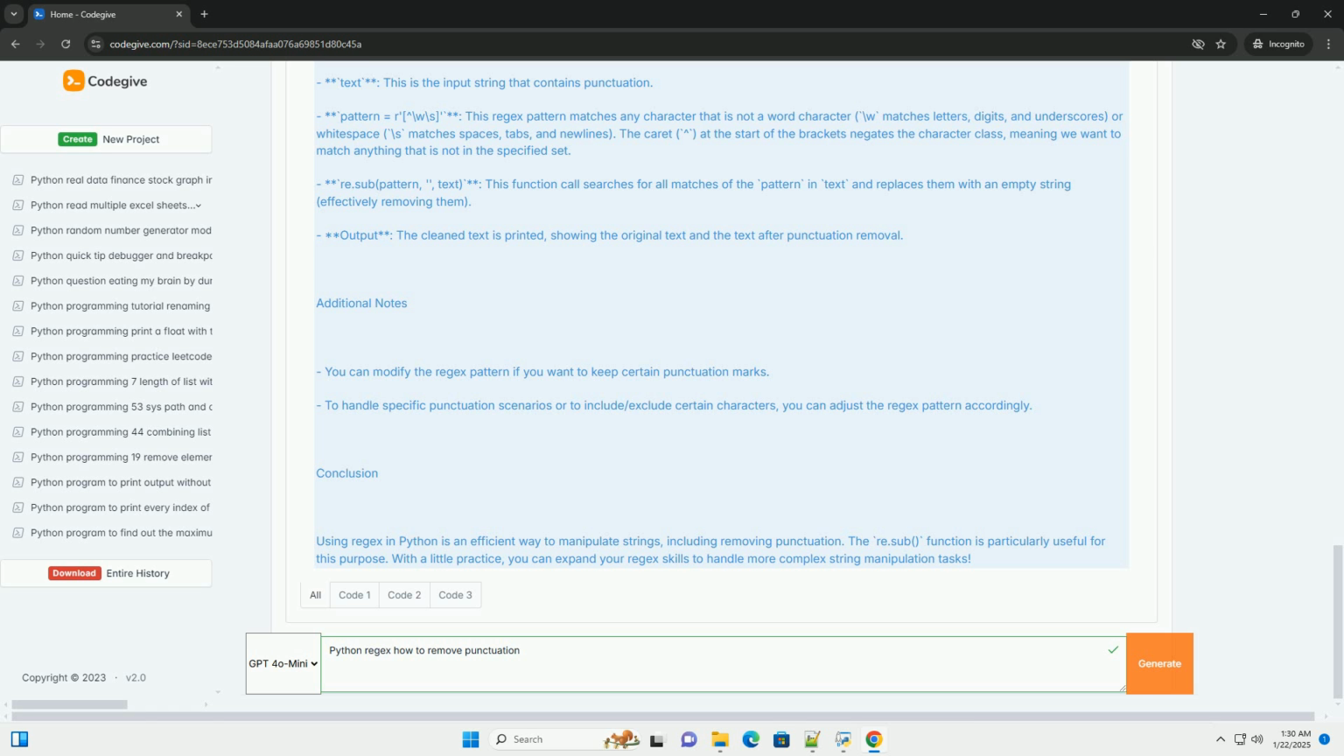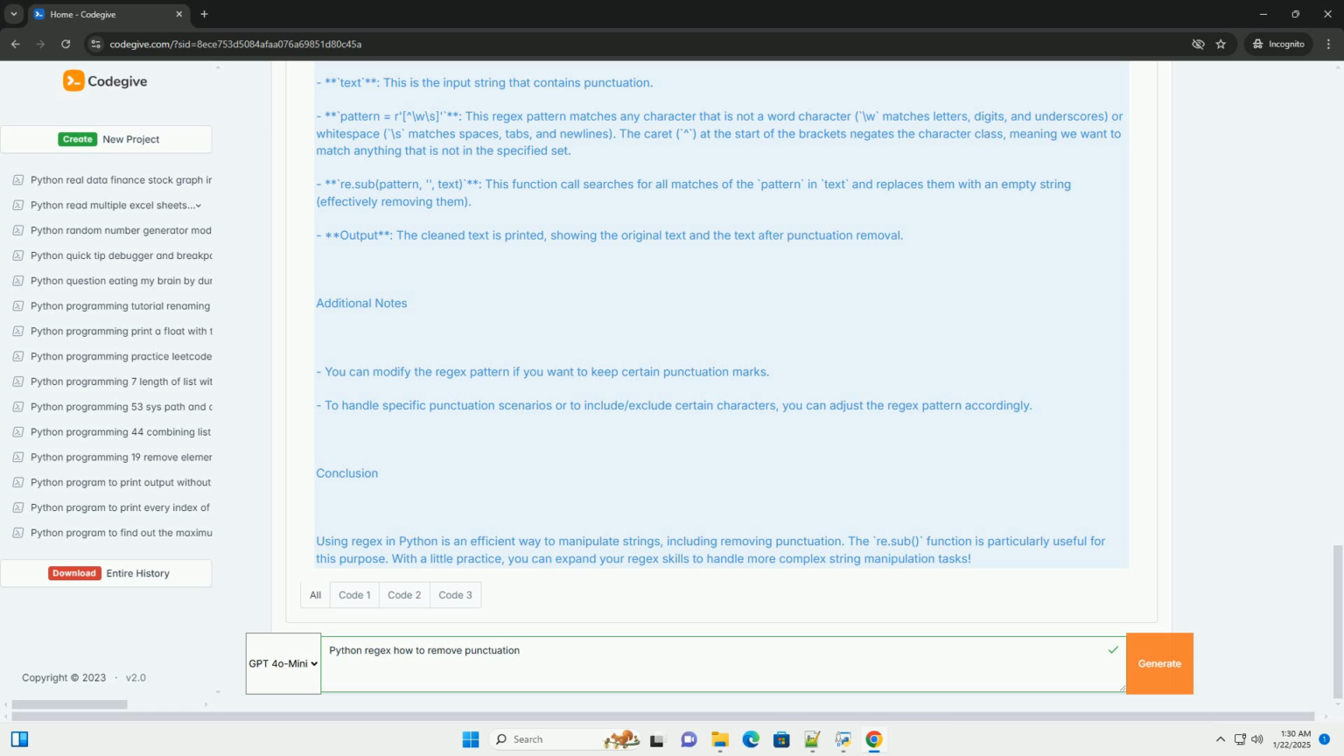Removing punctuation example. Here's how you can remove punctuation from a string using Python's re module. Step-by-step tutorial. 1. Import the re module. 2. Define a string that contains punctuation. 3. Create a regex pattern that includes all punctuation characters. 4. Use re.sub to replace all punctuation with an empty string. Code example.